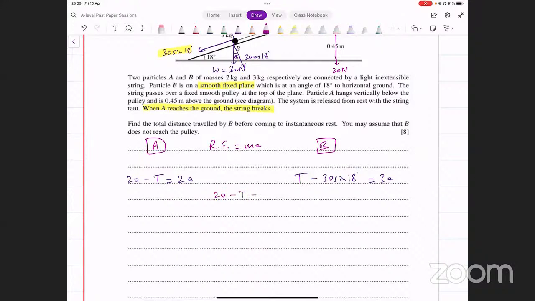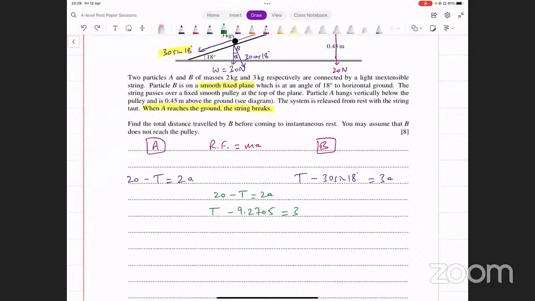20 minus T, that equals 2A, and the second equation is T minus 30 sine 18. 30 sine 18 को evaluate कर लें. Make sure your calculator is in degrees mode. Mechanics के पूरे paper में आपने इसको degree mode में रखना. 9.27. That's what I'm getting, but I should be more accurate there. 9.271. Or I can say 9.2705. That's the value that I'm getting for 30 sine 18. That equals 3A.